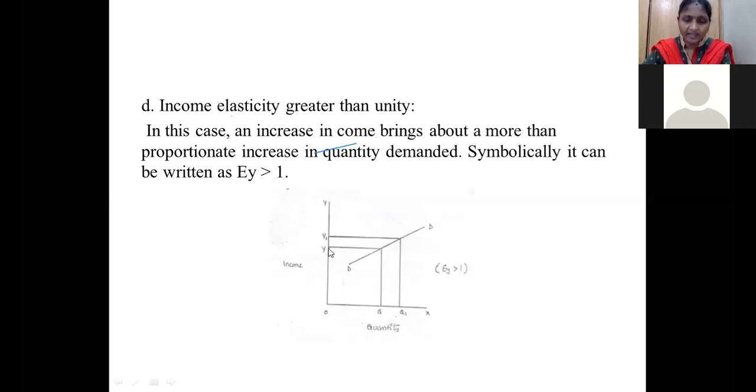At the beginning, my income is 0Y. Later, my income has been increased from 0Y to 0Y1. That means I got a bonus of 10%. So with that 10% increase of my salary, the quantity I am demanding is going to be increased by 20%. That is from 0Q to 0Q1. This is called income elasticity greater than unity.